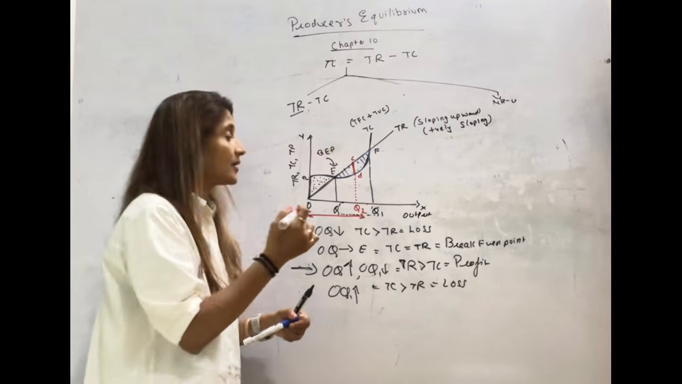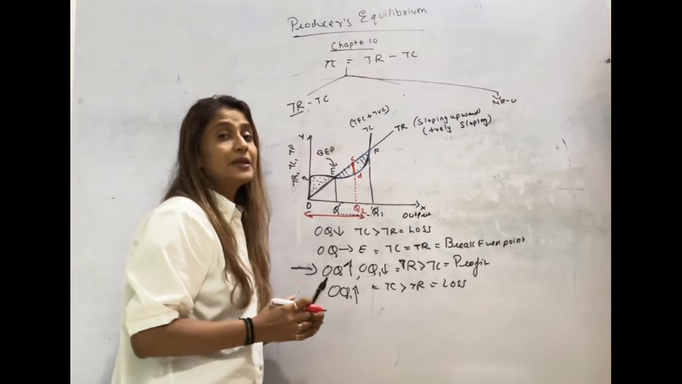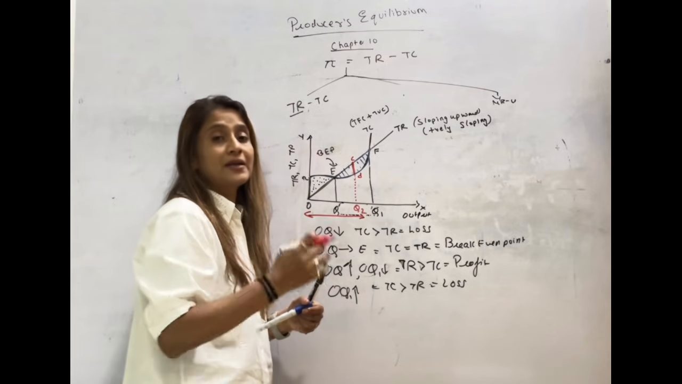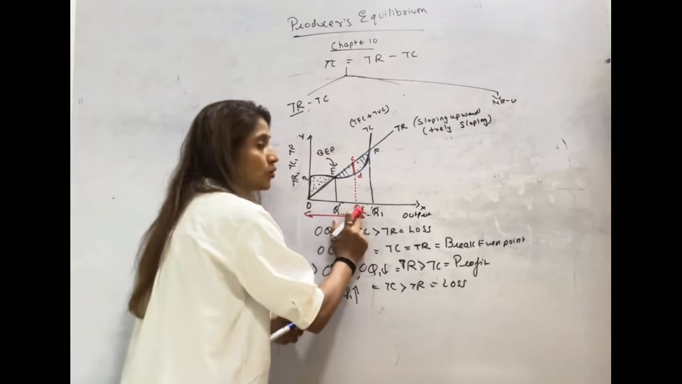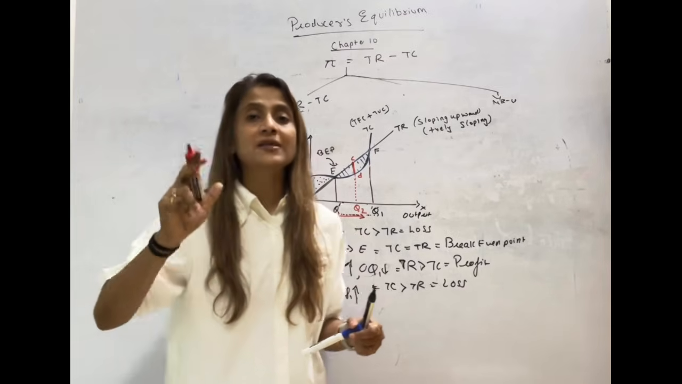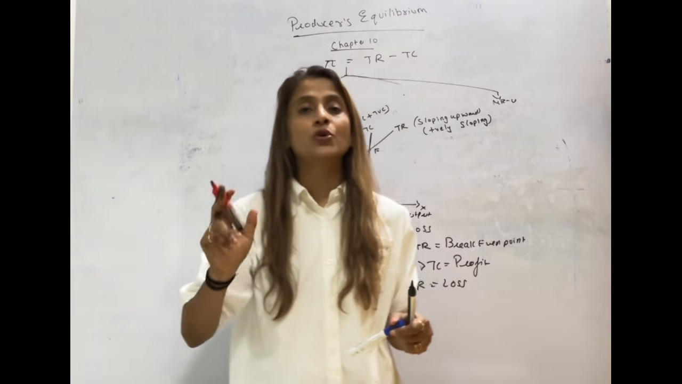How have we shown that gap? By CD. CD represents what? The maximum gap between TR and TC, which corresponds to what level of output? OQ2. So the profit maximizing output level is OQ2.